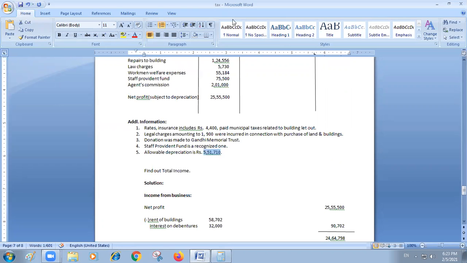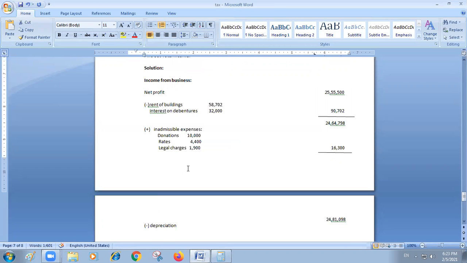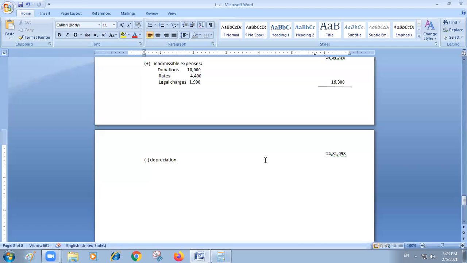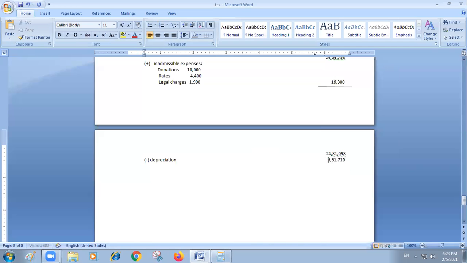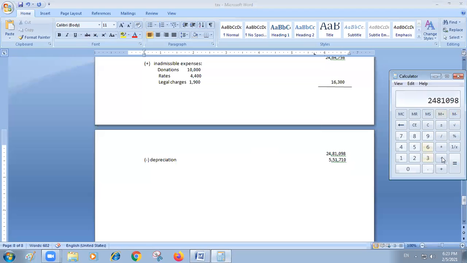This is allowed. So this I am going to deduct. So now you deduct and tell me what is the amount. 24,81,098 minus 5,51,710. What is the amount?